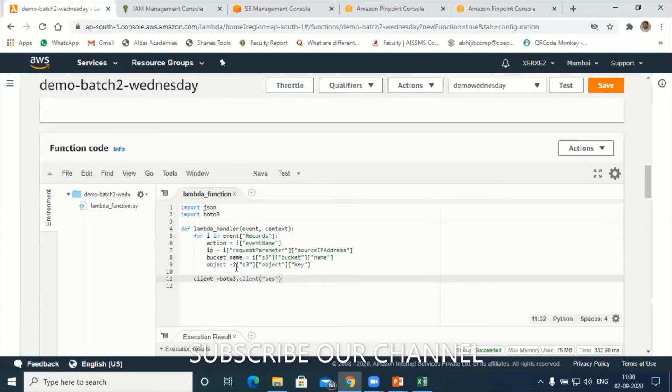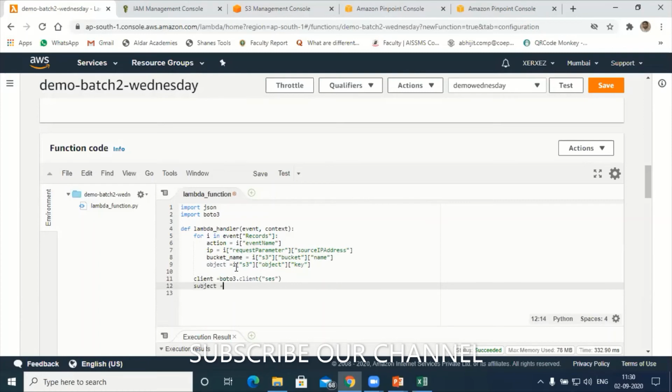Next is the subject. I want to give some subject: someone from this IP address is deleting so and so file.